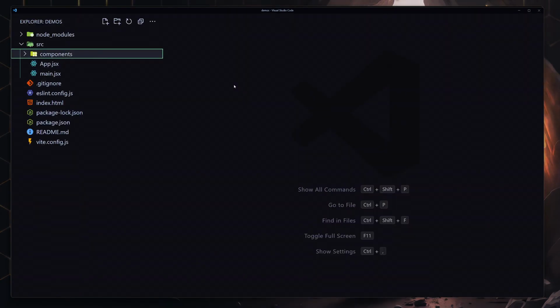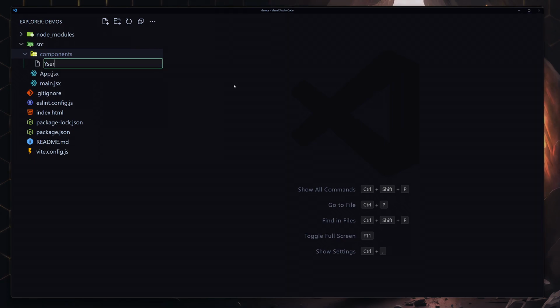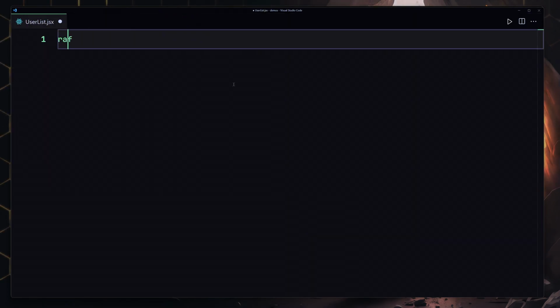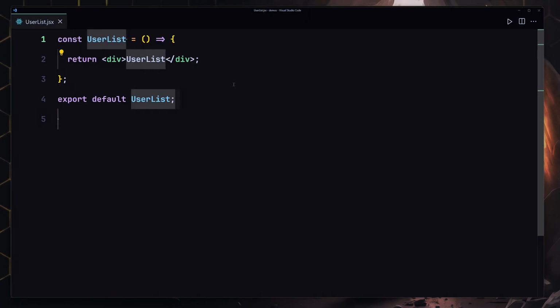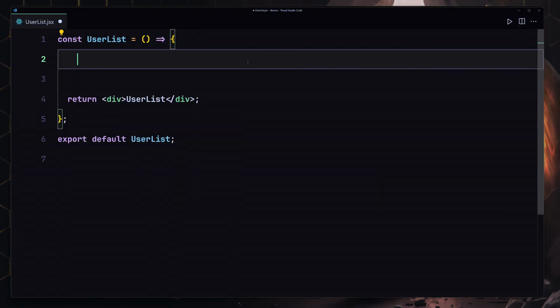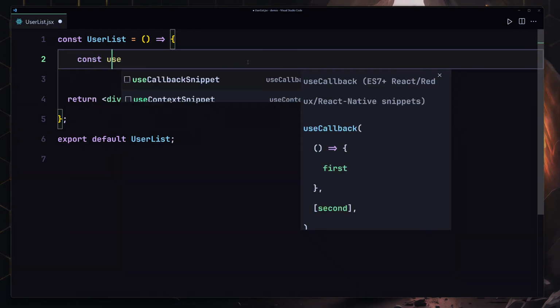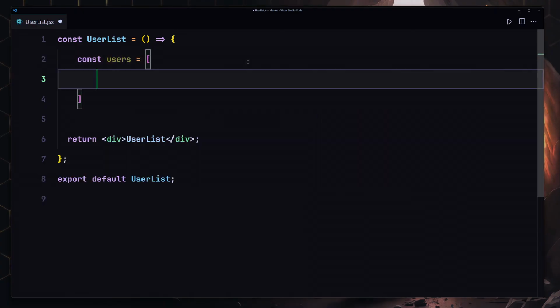So what I'm going to do is create my UserList.jsx component. Inside it, I'm going to be using my RAFCE. The first thing that we want to do is create our users array. So I'll just use const users, and that's going to be set to this array. Now inside this array, we're going to be creating different objects. For each user, we're going to be providing the ID, and also the name. In this one, that's going to be set to Alice, and I'm going to also provide the age of 25 there.